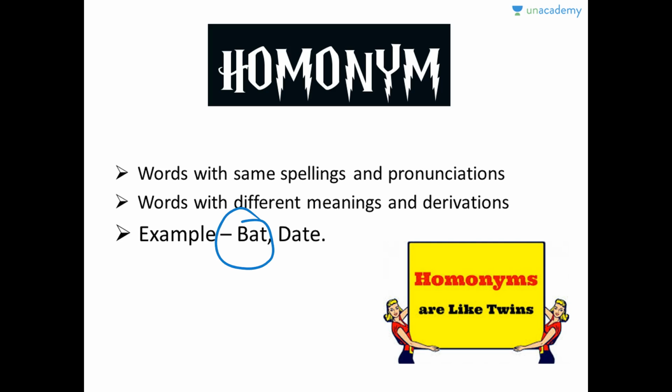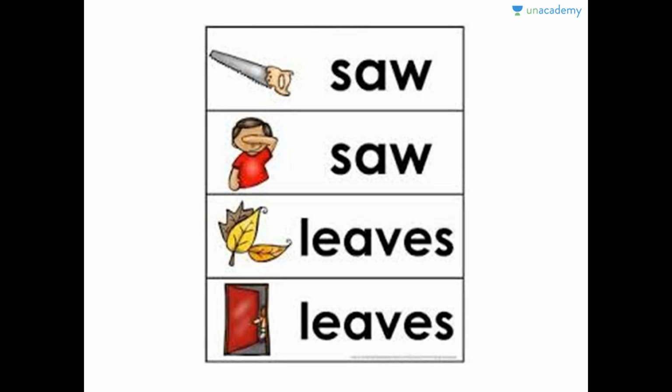One of the meanings of the word bat is the thing used for playing cricket, and the other could be the mammal bat, which we often associate with vampires. This date could mean the date on the calendar, and it could also mean the dry fruit date. So you see, these words have same spellings and same pronunciations but different meanings and derivations. So this is an example of homonym.